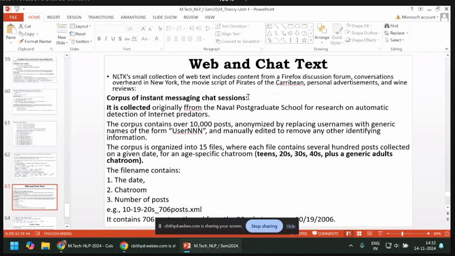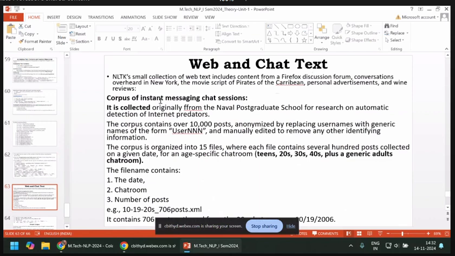The web data and chat data, in the olden days, they gathered and made a repository for experimentation purposes. That is what we are using here now. Twenty years back, the websites and their interfaces were not that good. That's why, only for experimentation purposes, they gathered and fetched everything from the websites and named it the web and chat text data.